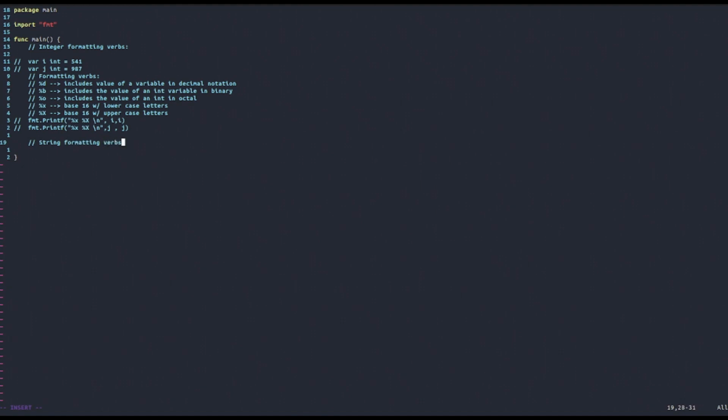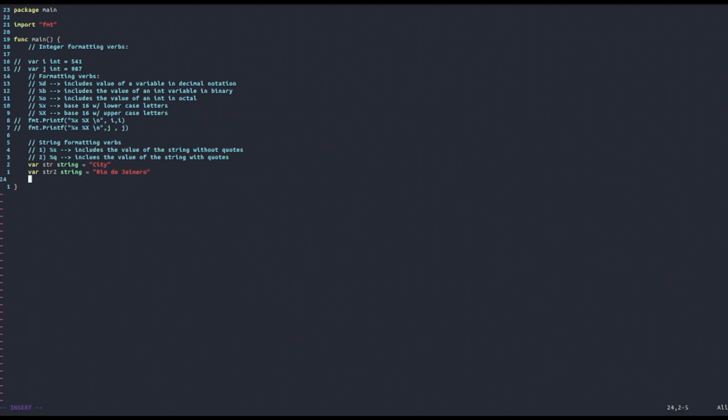And actually there are only 2 important string formatting verbs that you have to keep in mind. The first one is the %s formatting verb, and this just includes the value of the string without quotes, whereas the %q formatting verb includes the value of the string with quotes. So let's see an example. Let's declare a variable that we call str of type string equal to, for example, city, and then another one equal to, I don't know, Rio de Janeiro.